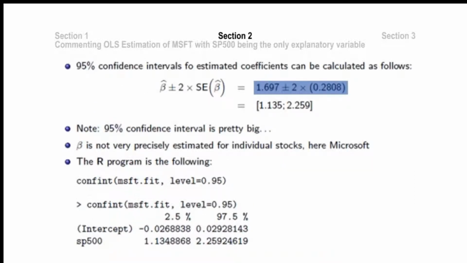The 95% confidence interval of 1.135 to 2.259 means that it is 95% confident that the true slope of the regression line is in the range defined by 1.697 plus minus 0.5616.